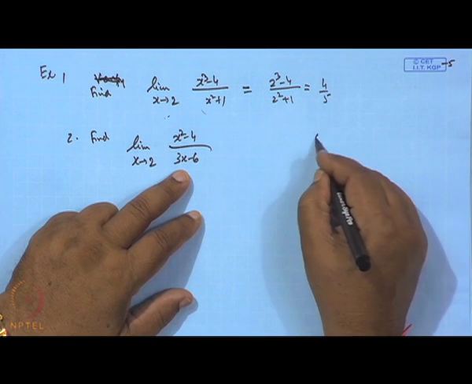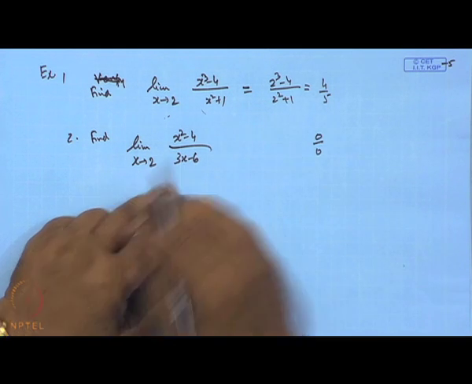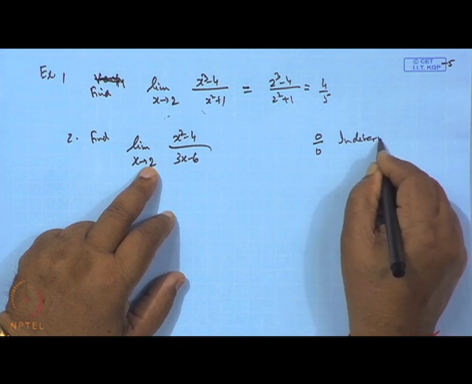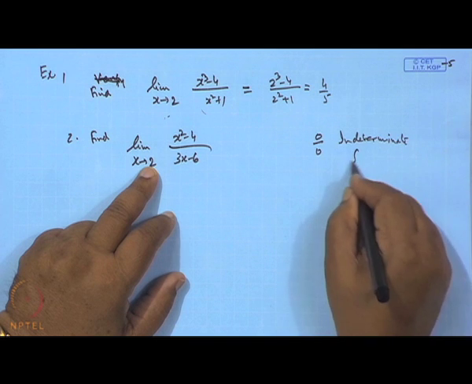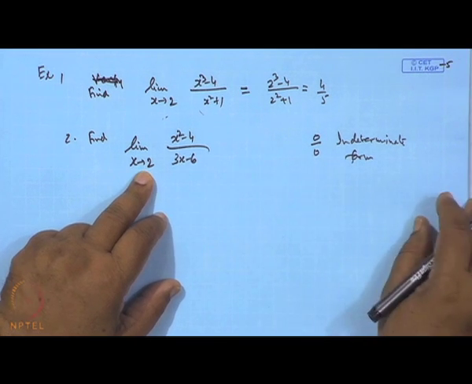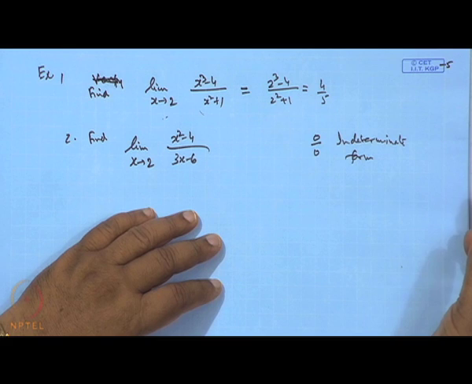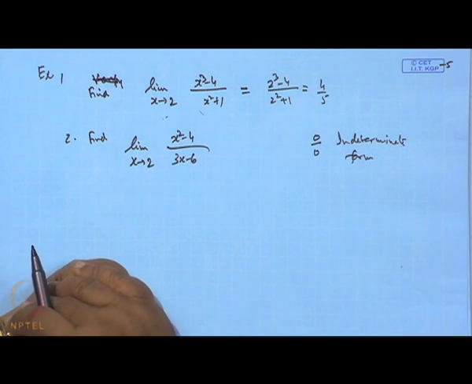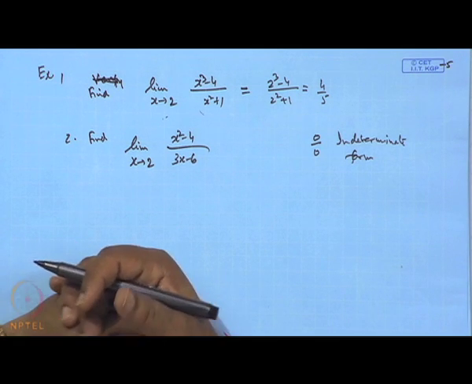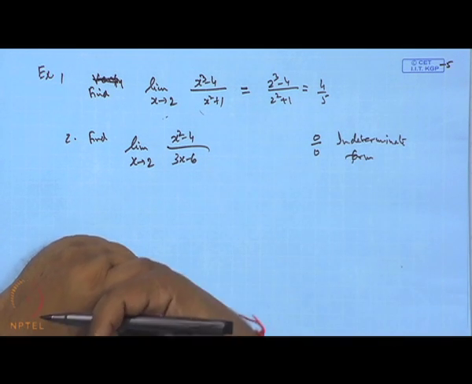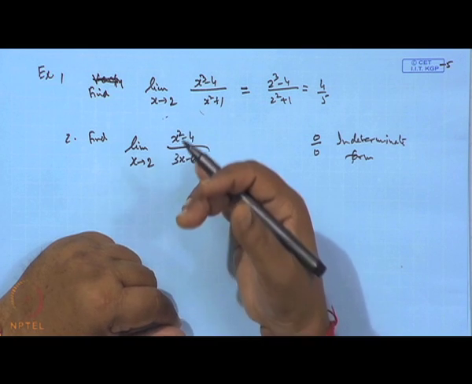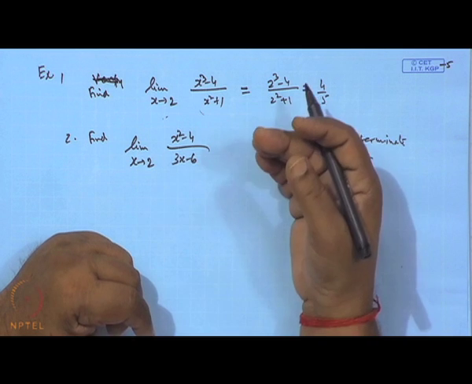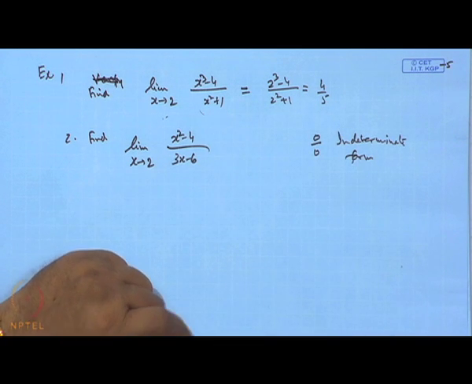So basically it is coming to be the 0 over 0 form, which is known as the indeterminate form, that we will discuss later when we go for L'Hopital's rule, on how to compute the limit of such a ratio which comes in the indeterminate form. But here this is a very simple function. We can also use some trick to find the limit of this.